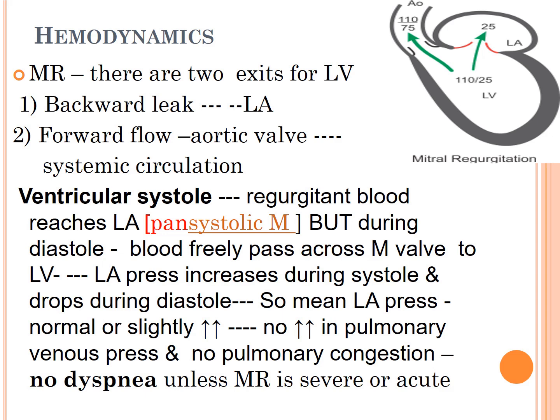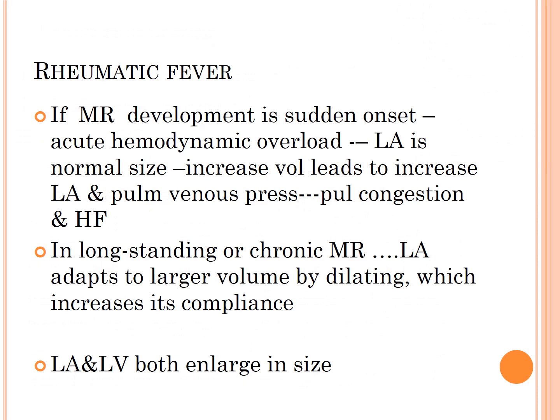When the mitral regurgitation is very severe or acute in onset, then there is an acute hemodynamic overload in the left atrium. So the left atrium does not get time to dilate. The size remains normal. So in a small size, an increased amount of blood will create increased pressure in the left atrium, which is transmitted to the pulmonary venous pressure. So in this case, pulmonary congestion and heart failure can occur.